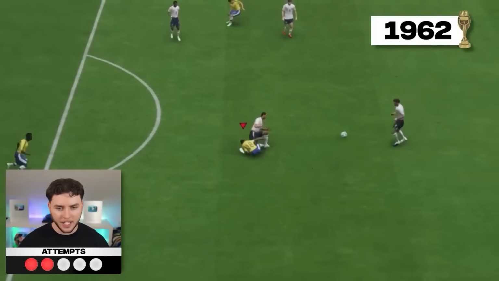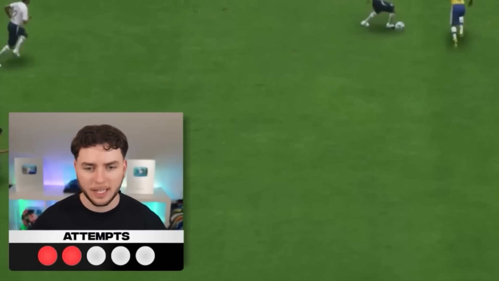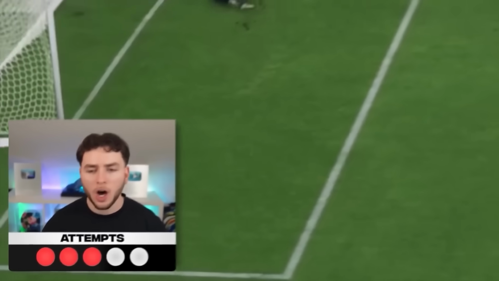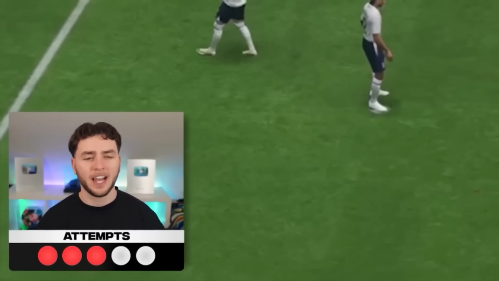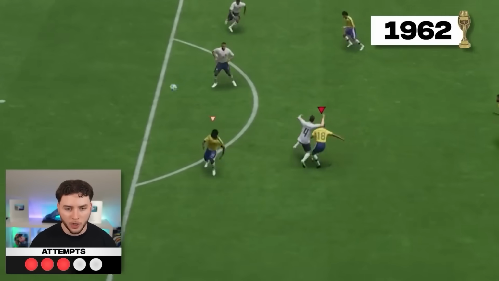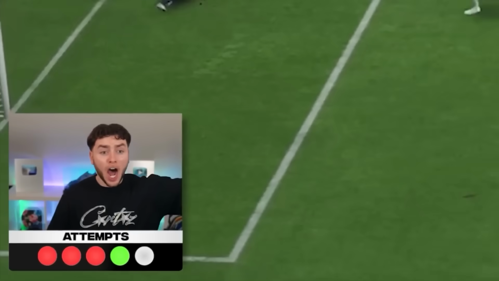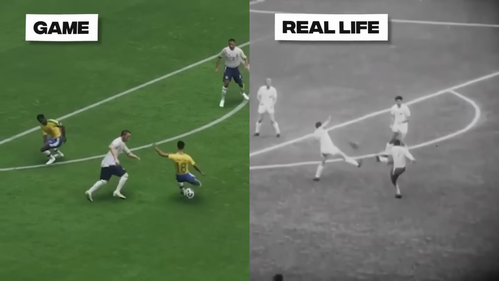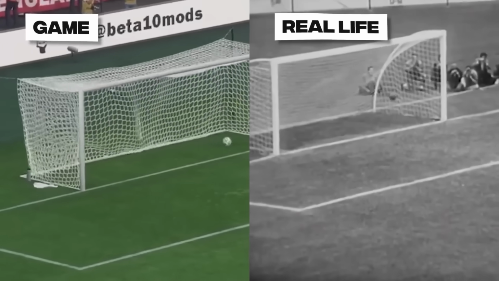Garrincha. Oh, he's been absolutely killed by Ferdinand. Garrincha. Oh, he's just slotted it in, but it's not gone top bins. And that is attempt number 3. We have 2 attempts left. We were getting closer. We just needed the top bins. Garrincha. That's it. That's the one. Attempt number 4. We'd absolutely smashed it with Garrincha. Hang it in the Louvre.